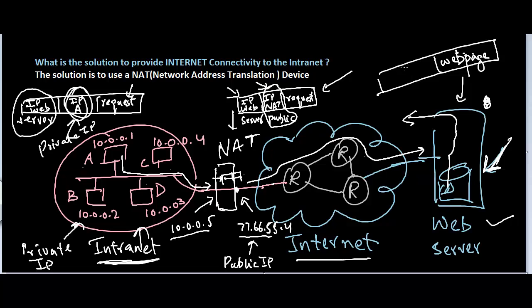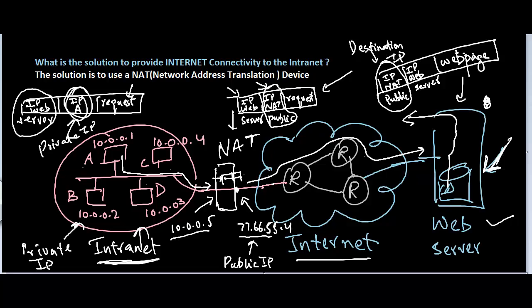But the sender's IP would be the IP of the web server, and the receiver's IP in this case is going to be the public IP of NAT. So this is going to be the destination IP.